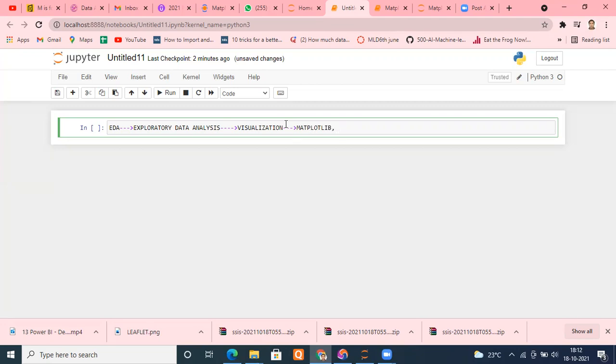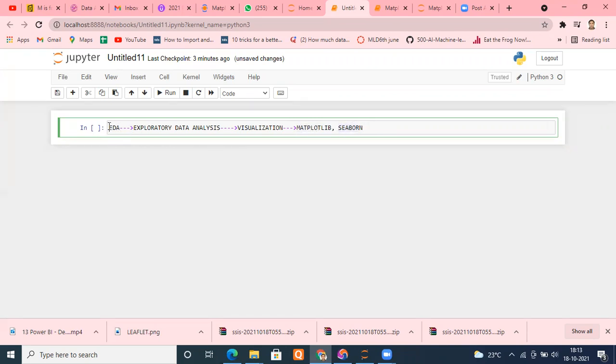On top of Matplotlib, another library has been built, which is widely used for visualization, known as Seaborn. This is the most popular library used for visualization. It is 100% free of cost. Matplotlib is open source, Seaborn is open source. You can directly use them. Seaborn is built on top of Matplotlib, but the graphs we get from Seaborn are much more beautiful and attractive. There are other libraries in the market, like Cufflinks and Plotly, which you can also use. But we'll be focusing on Matplotlib and Seaborn.